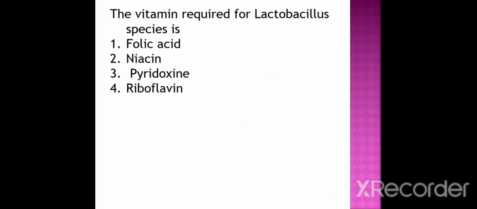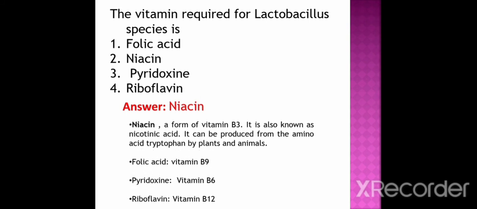Next question. The vitamin required for Lactobacillus species is option 1 folic acid, option 2 niacin, option 3 pyridoxine, option 4 riboflavin. And the correct option is niacin. Niacin is a form of vitamin B3. It is also known as nicotinic acid. It can be produced from the amino acid tryptophan by plants and animals. Whereas folic acid is vitamin B9, pyridoxine is vitamin B6 and riboflavin is vitamin B12.